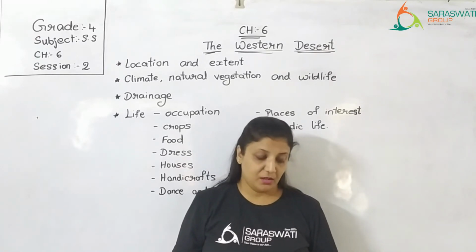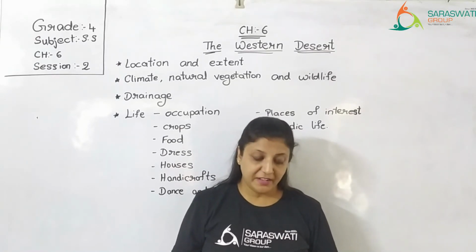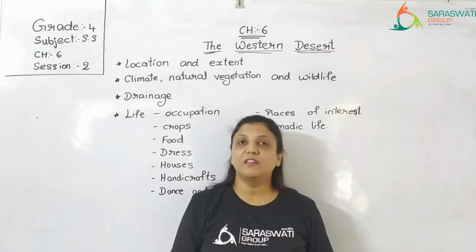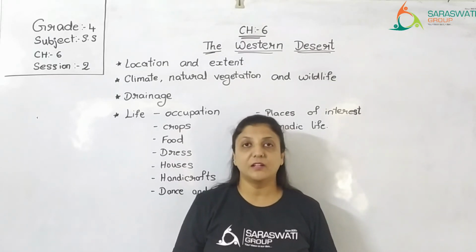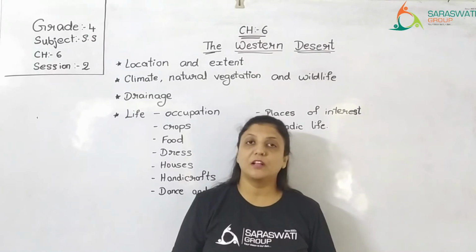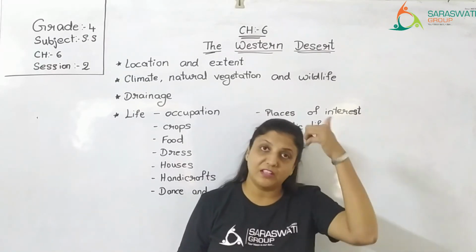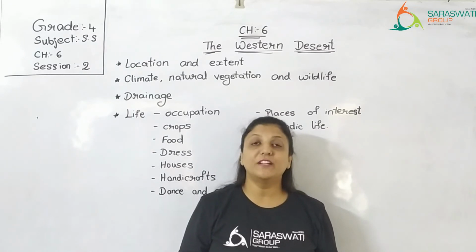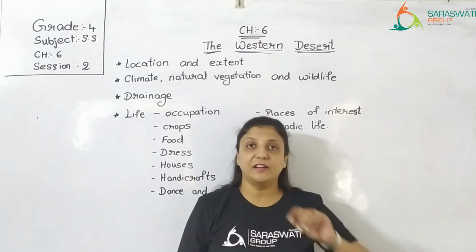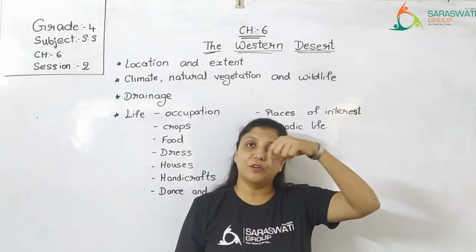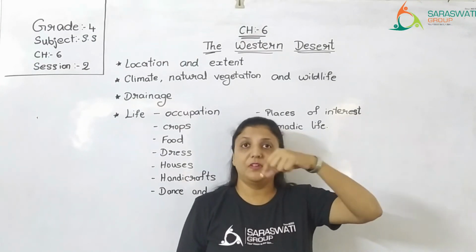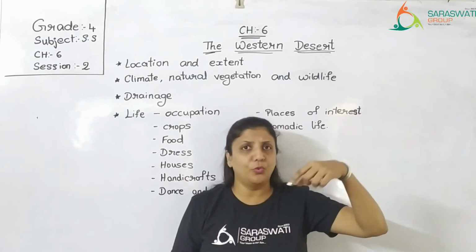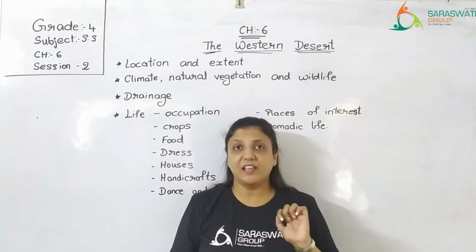The bandhni or tie and dye textile, which you can see even in our place, bandhni items, right? Bandhni dress material, bandhni saris, bandhni pagdis, bandhni kurtas, all these items are also called tie and dye. Why is it tie and dye? Because they tie small knots all over the cloth and then they dye it.